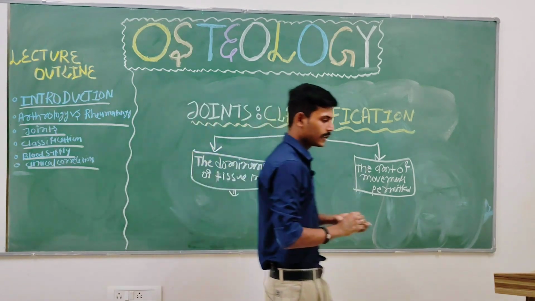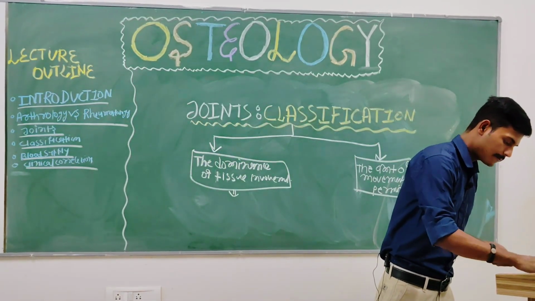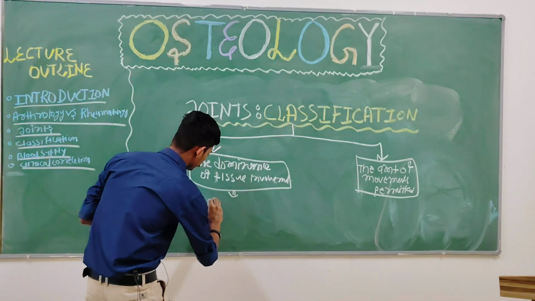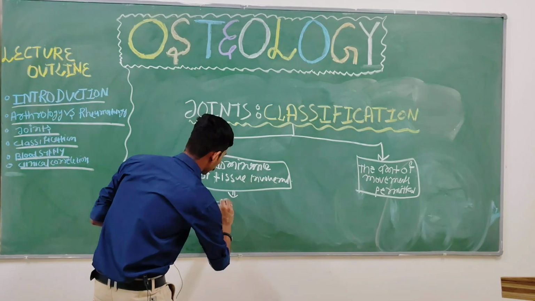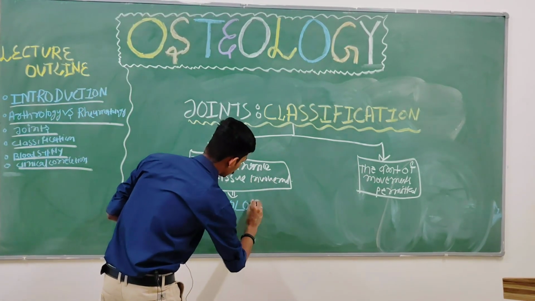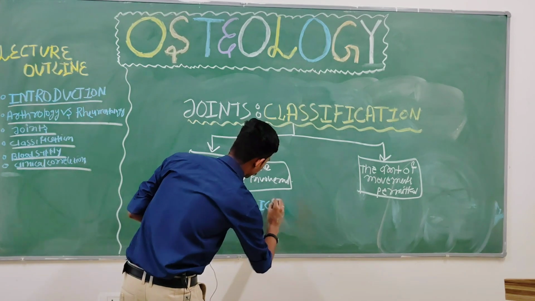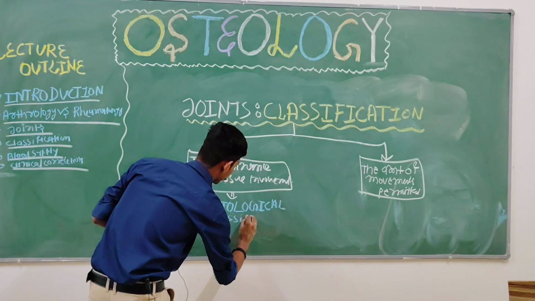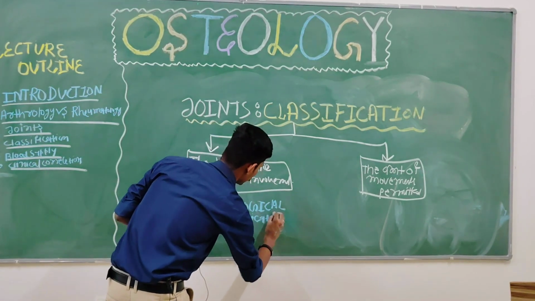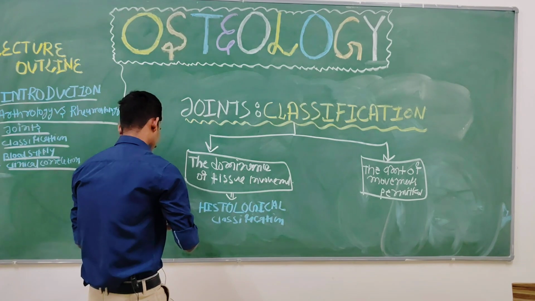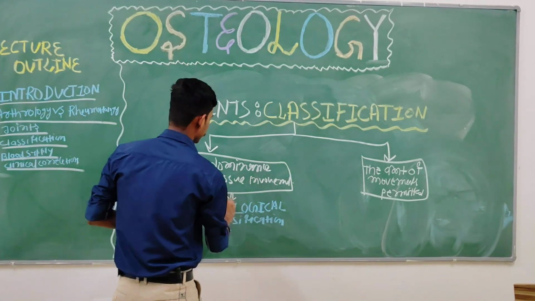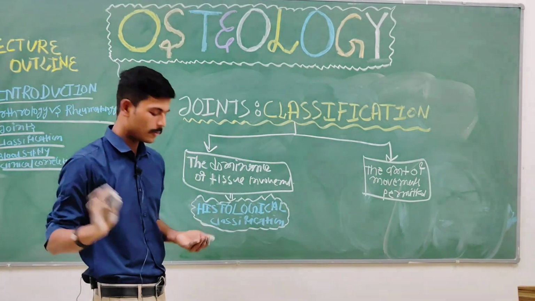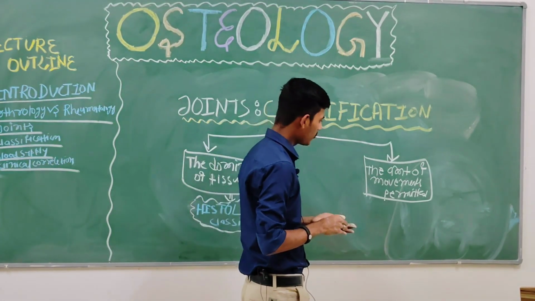It is called histological classification. Write down histological classification of joint. Histological classification of joint. Understanding? No problem. Now move ahead to the second type of classification.